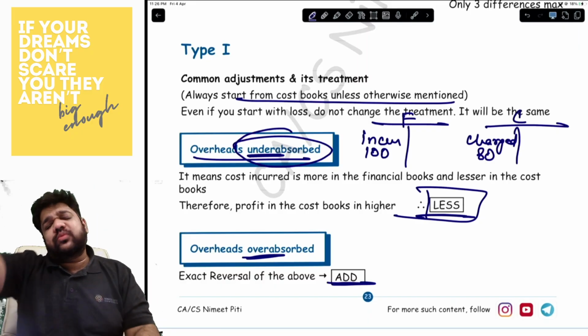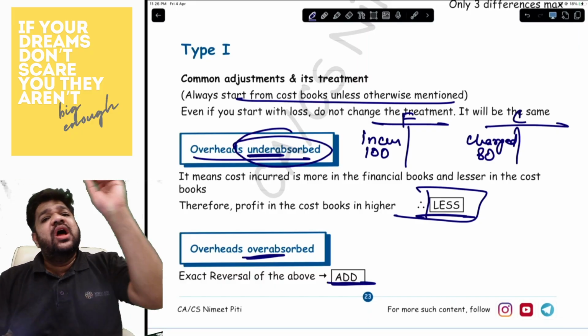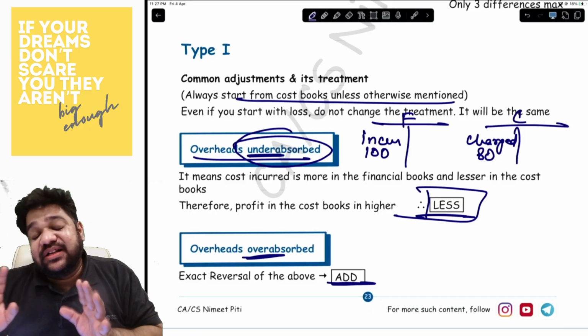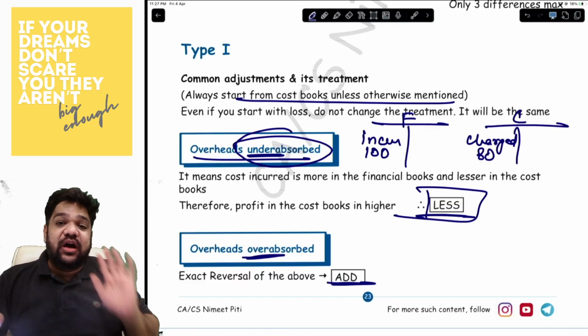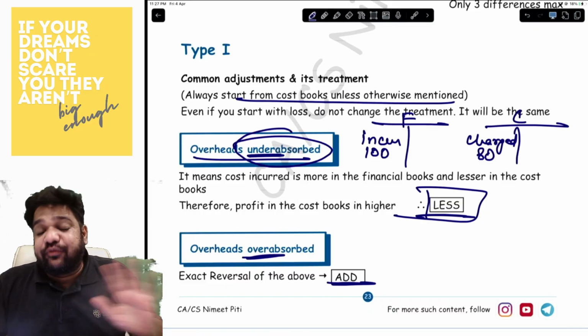Best thing. But you can do this only and only when you start from the cost books. And you always should start from the cost books. Do not start from the financial books at all. If the question is saying so, then do it. Otherwise, do it only as per cost books and start from the cost books.